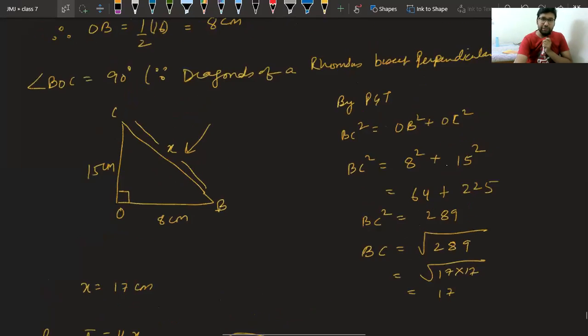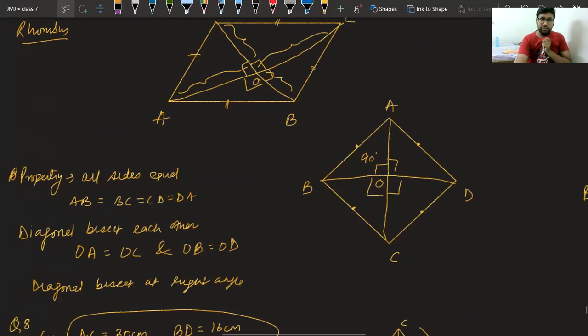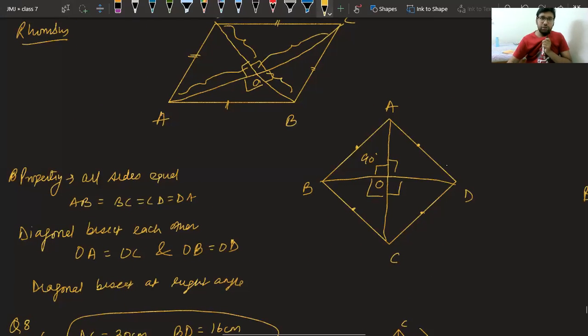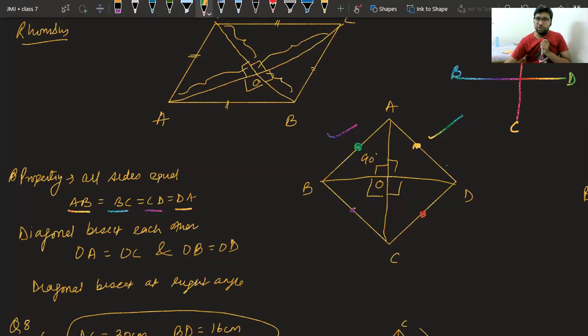Okay, let me repeat the rhombus one more time. Yes, class, let's see one more time what is a rhombus. A rhombus is a parallelogram with all sides equal. That means AB is equal to BC is equal to CD equal to DA. All sides are equal in a rhombus. This is the first property. The second property of rhombus is that the diagonals bisect each other. That means diagonal AC and diagonal BD will bisect each other. This BO equal to OD, this AO is equal to OC.